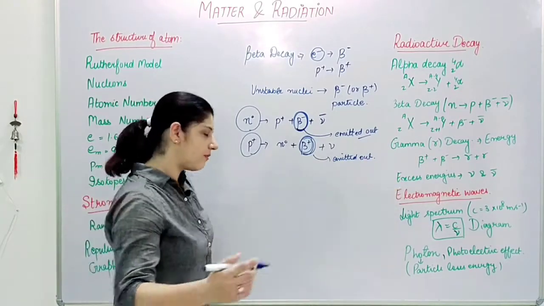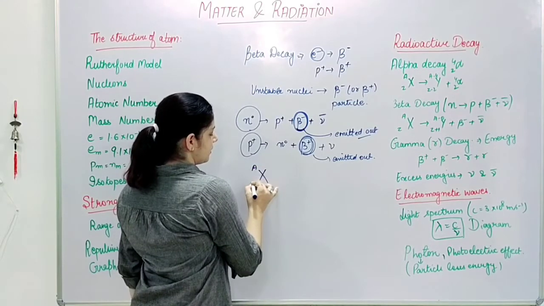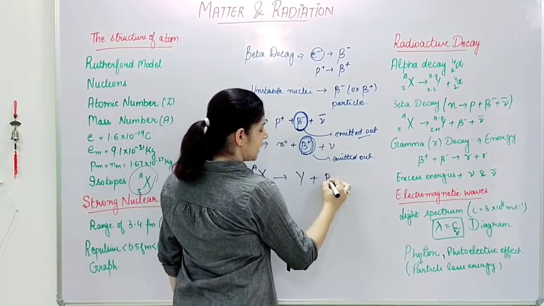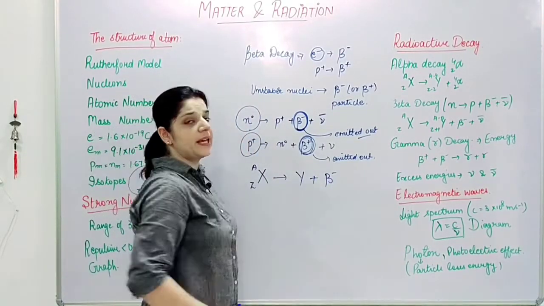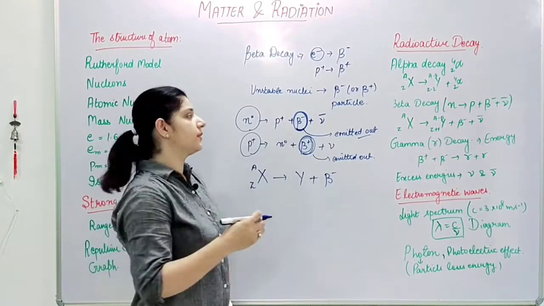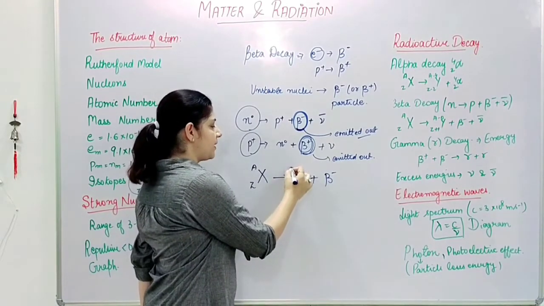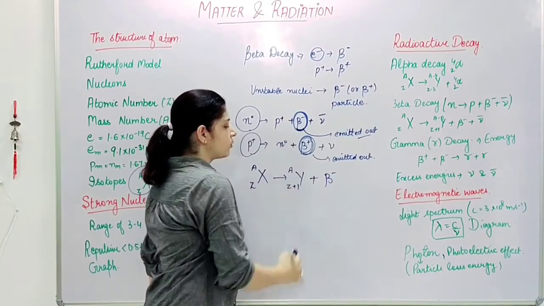In this case, if you ask for the equation, it will be X with A and Z resulting in the daughter nuclei plus beta negative. Beta is an electron that doesn't carry any mass, or you can say it carries negligible mass. So the mass number remains unchanged, whereas Z will be plus 1.